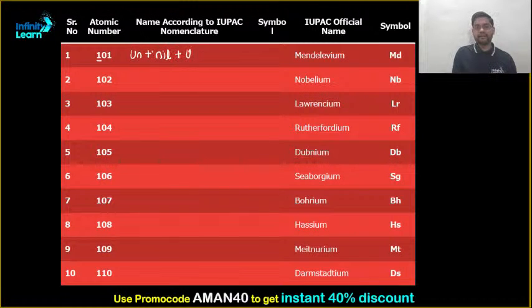Plus 1 is again un. So what will be the entire name? It will be Unnilunium.